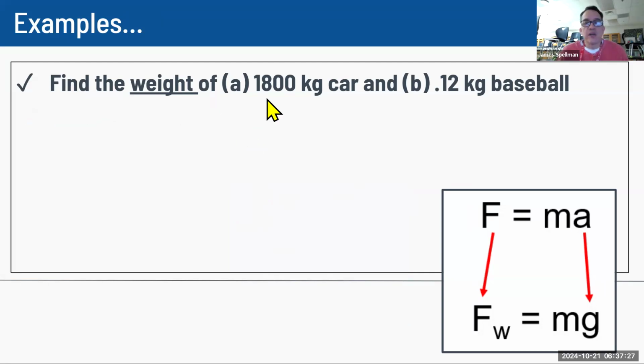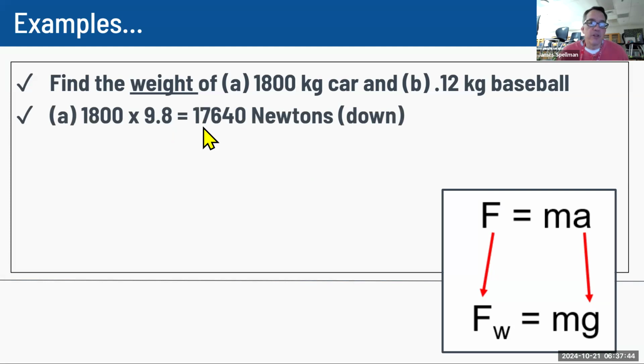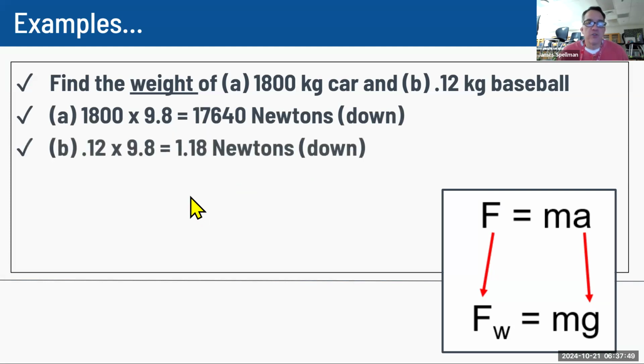So if we're finding the weight of an 1,800 kilogram car and a 0.12 kilogram baseball, again, you've got your formula right here. The weight is mass times gravity. Each of these I've given you the mass, so all that we need to do is multiply times 9.8. So the 1,800 kilogram car, we multiply it by 9.8, and we get this many newtons, again, in the downward direction, which is generally which way it's going to be going. If we had the 0.12 kilogram baseball, same thing, multiply it times 9.8, and we get this many newtons down.